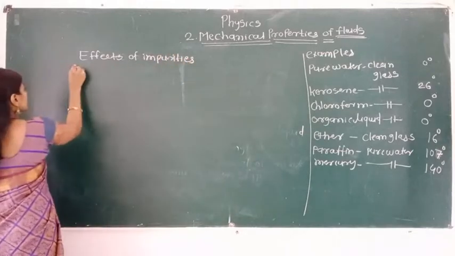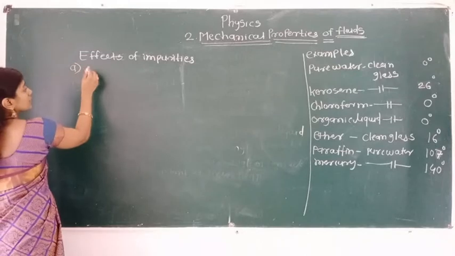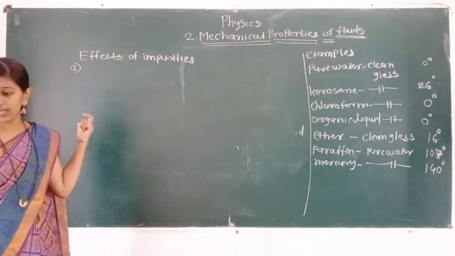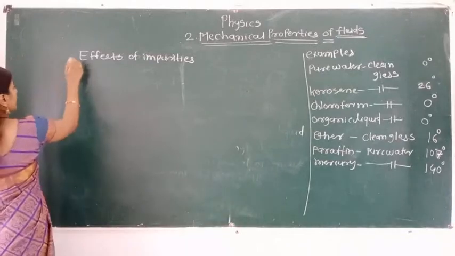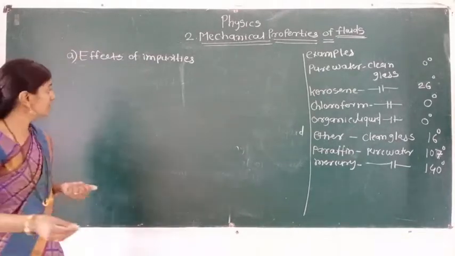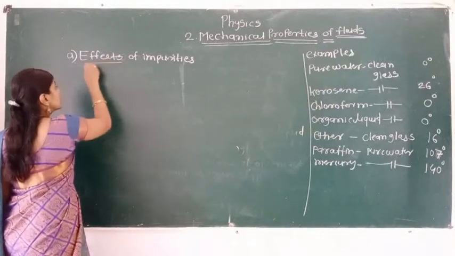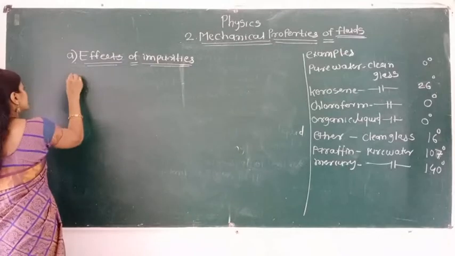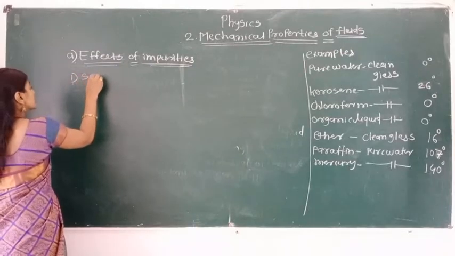In that first, A, is the effects of impurities. Next we have to see the effects of the temperature. In that, impurities are of three types. Effects of impurities: first is soluble substance.